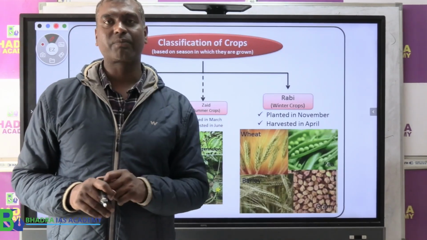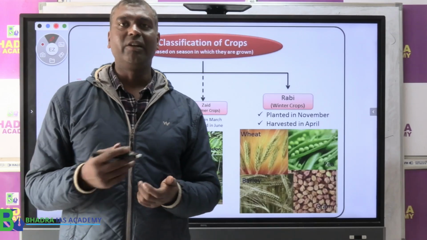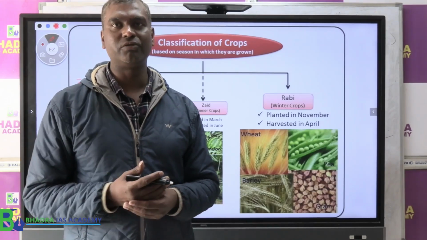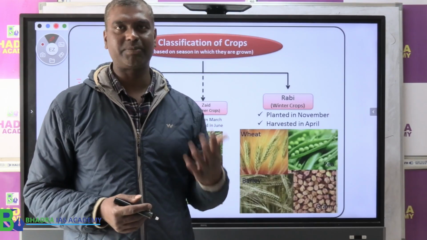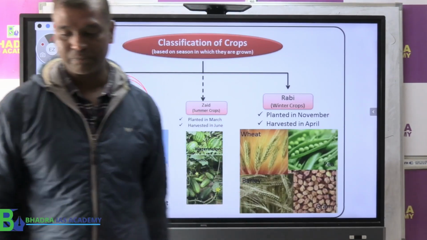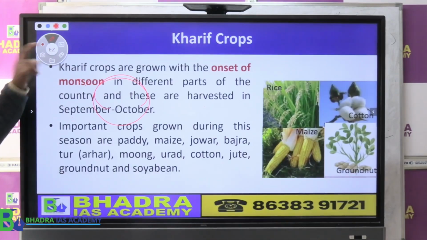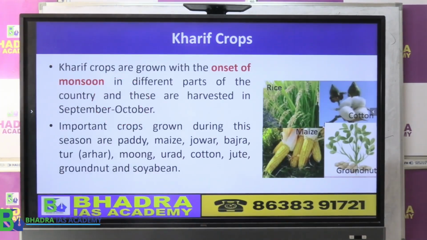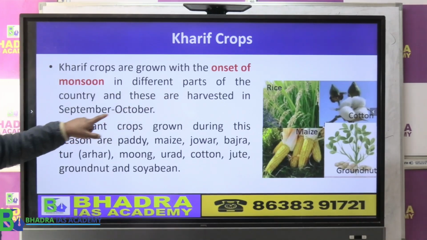For Kharif crop, normally we start sowing in June, July and harvest in September, October, around that time. The Kharif crops are monsoon crops, because they are sown at that time but harvested somewhere in September and October.